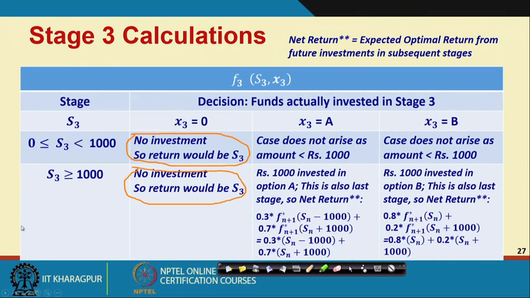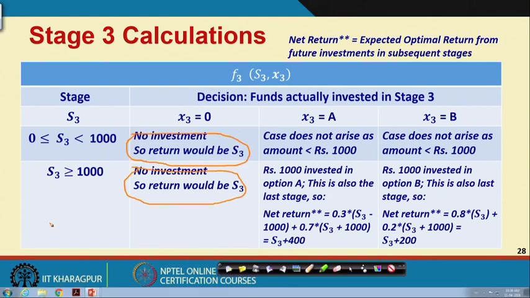So, it will be 0.3, let us take the pen. So, it will be 0.3 into S3 plus 0.7 into S3. So, what is 0.3 into S3 plus 0.7 into S3? How much will it be? Please tell me. 0.3 S3 plus 0.7 S3, how much is that? That is S3 itself, right.